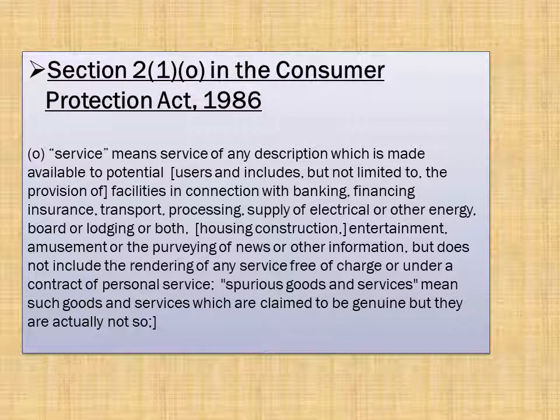The second one, Section 2, Clause 1, Subclause O in the Consumer Protection Act 1986.